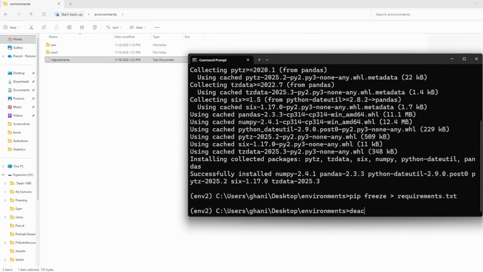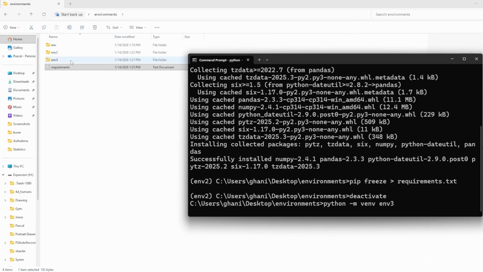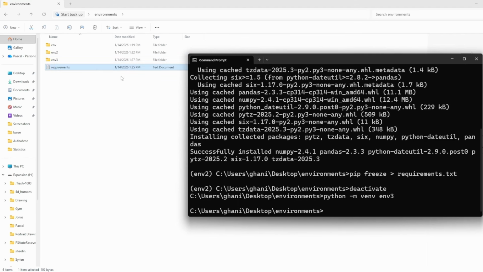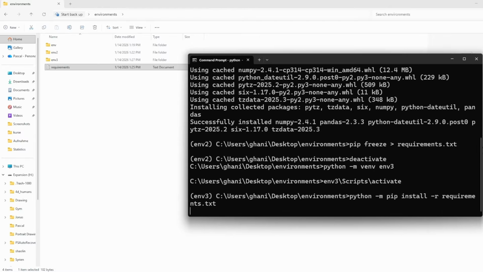And now I could just create another environment. So let me first deactivate that one. So deactivate. I'm going to create a new one by saying python -m venv env3, for example. So we created that environment as well. And now let me activate that environment. So env3/scripts/activate. This activated our third environment. And now I can install all of the requirements from the other environment by using python -m pip install -r requirements.txt. Let me execute this.